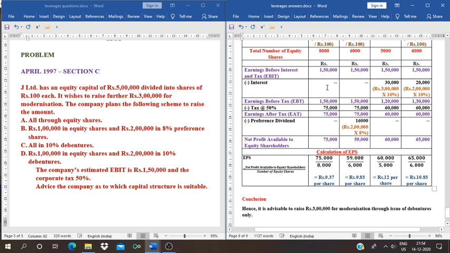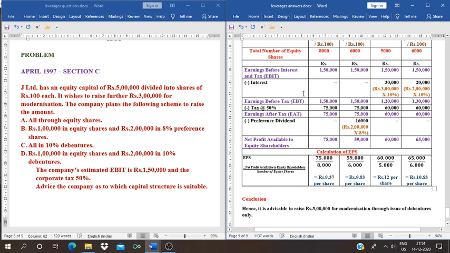So there are no debentures for the first alternative because the first alternative is all through equity shares. So interest is nil. And the second one also has 1 lakh equity shares and 2 lakh 8% preference shares. So in the second column also there is no interest. And the third scheme is all in 10% debentures. So how much capital? That is debentures of 3 lakh. All means all the 3 lakhs. 3 lakhs into 10%, 30,000 is the interest. And the fourth one is rupees 1 lakh in equity shares and rupees 2 lakh in 10% debentures, means 2 lakhs into 10%, 20,000 for the last scheme.